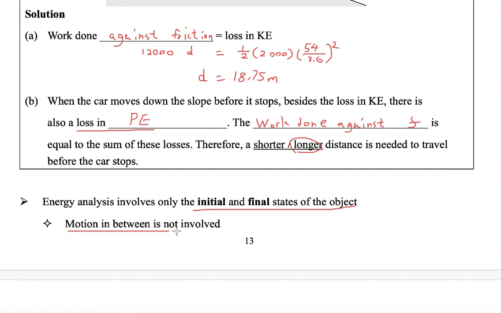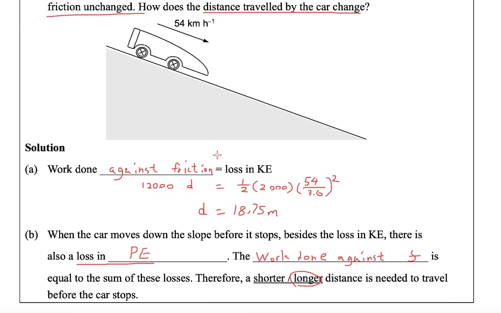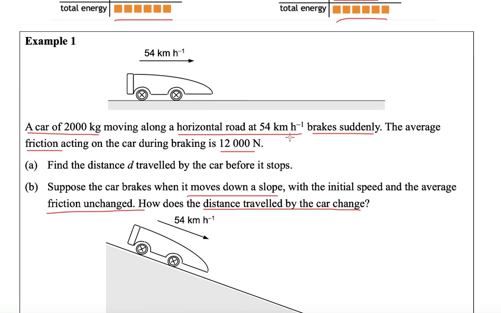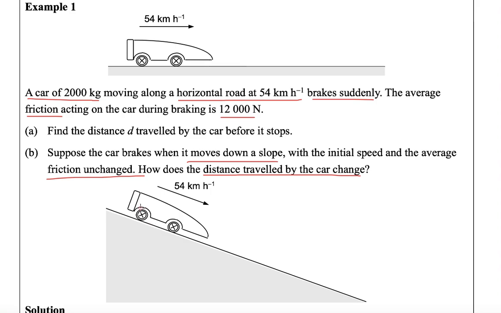The motion in between is not involved in our analysis. So every time it's just like considering u and v, and also the initial height position and final position. In between, we don't consider it. So this is how we deal with questions regarding energy conservation.